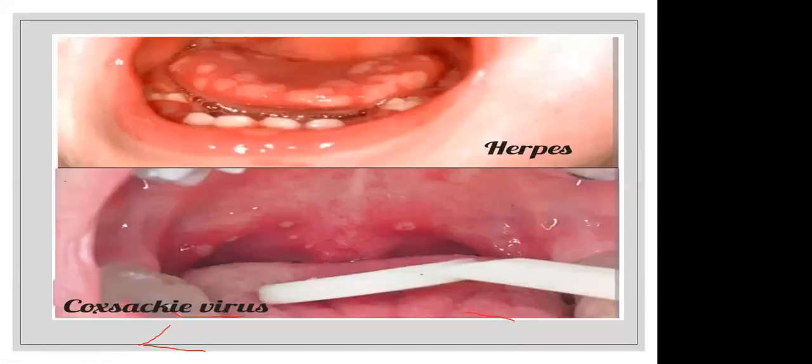So as we discussed, in herpes there are ulcers in the anterior part, in the tongue and the anterior part of the mouth. We have to examine the oral cavity and we can see the herpetic ulcers. In Coxsackie virus, that is in HFMD itself, the ulcers are mainly located in the posterior pharyngeal wall. That is characteristic of HFMD, whereas in herpes mainly the anterior ulcers are seen.